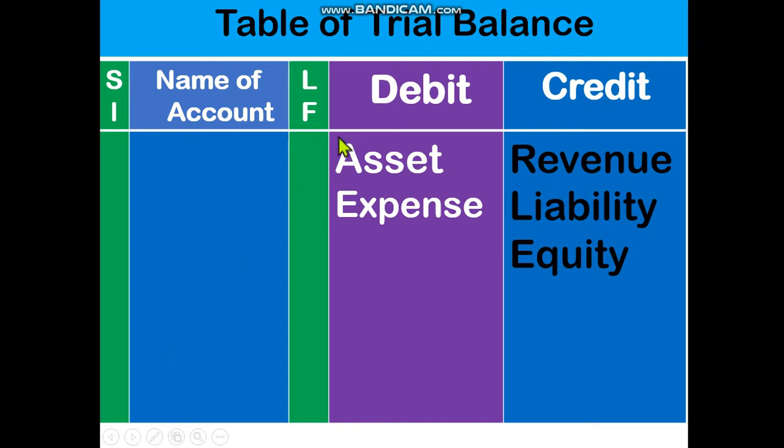All are names of accounts. LF means ledger folio. This column will be blank this time, because in actual life we will write it. Then debit, that means asset and expense accounts show debit balance. And revenue, liability and equity show credit balance. So these three accounts will be credit.